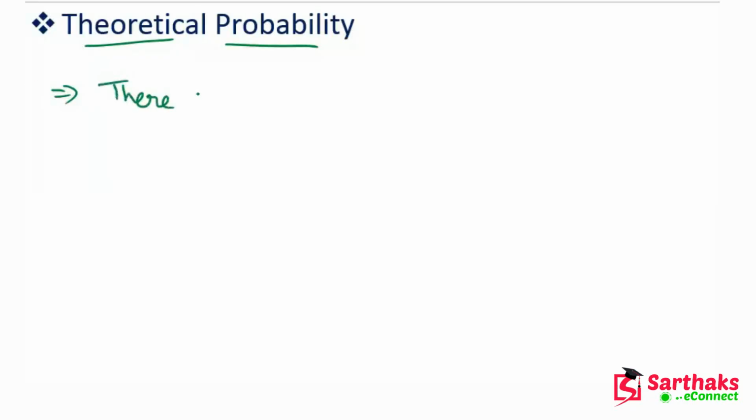In this, there is no experiment. There is no experimental event. It means we do not conduct any experiment. Instead, we just use the knowledge of the situation. So now the formula. What type of formula are we using in this theoretical probability? So the formula is the probability of occurrence of an event, like P of E.